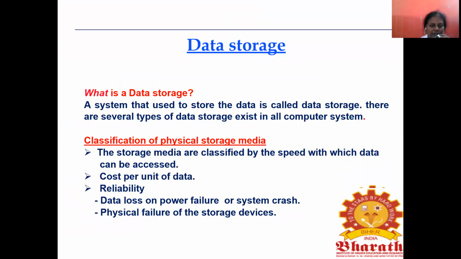Next one, data storage. Storage means we have to store the data. A system that is used to store the data is called data storage. There are several types of data storage devices used in all computer systems. According to the different computer systems, different storage devices are used.